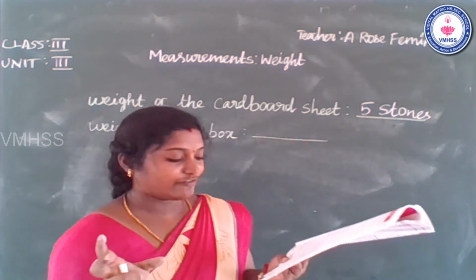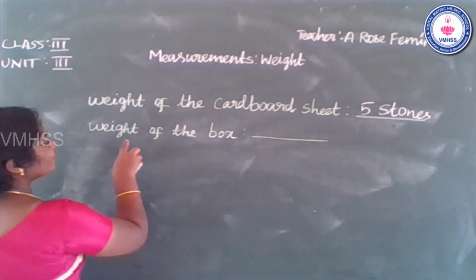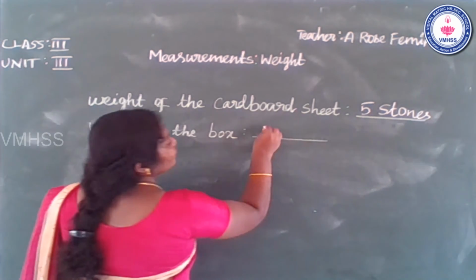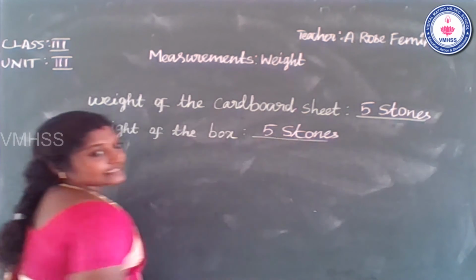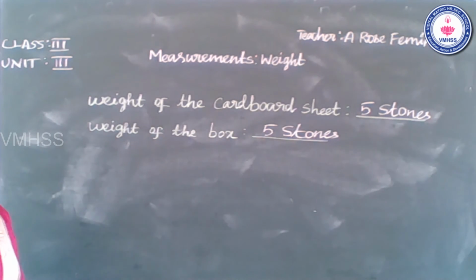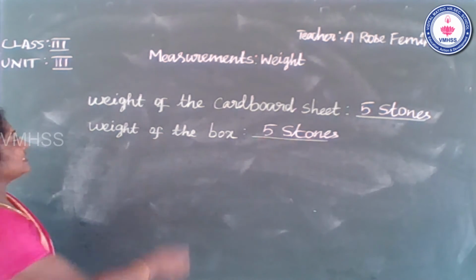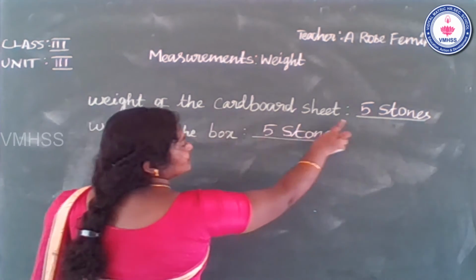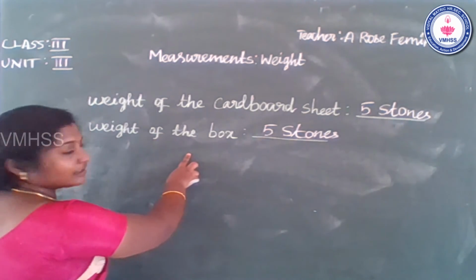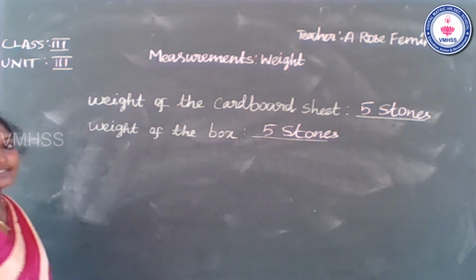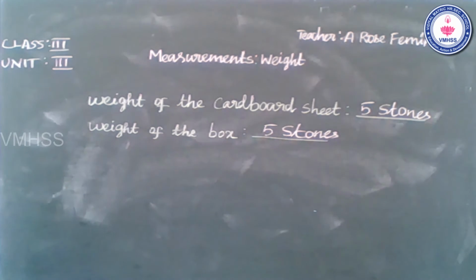Listen carefully. So the second one is the weight of the box also, 5 stones. Please write fast, students. So the weight of the box is 5 stones.